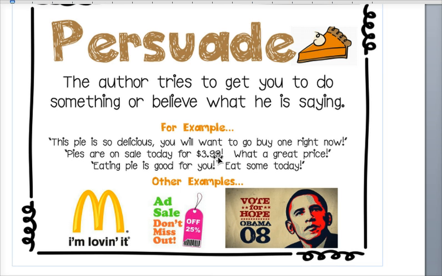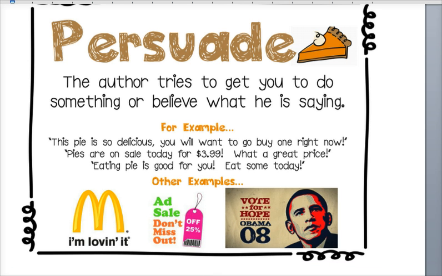That's a fact. But the fact they've said, what a great price, you might not think that's a great price, but in the writer's view it is, and they're trying to persuade you that it is. So you need to make sure that if it includes any opinions, it is persuading. Sometimes entertaining texts also have some opinions, but if it's a story, then that's different. It's not the same as a persuasive text.